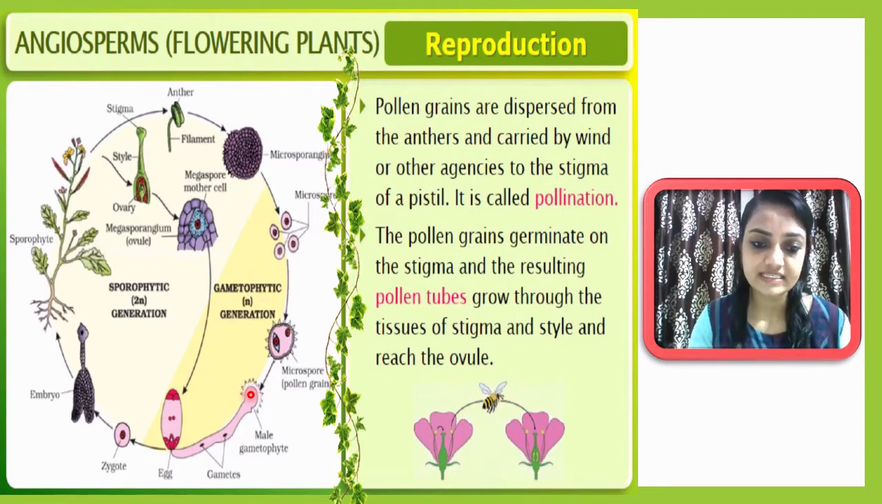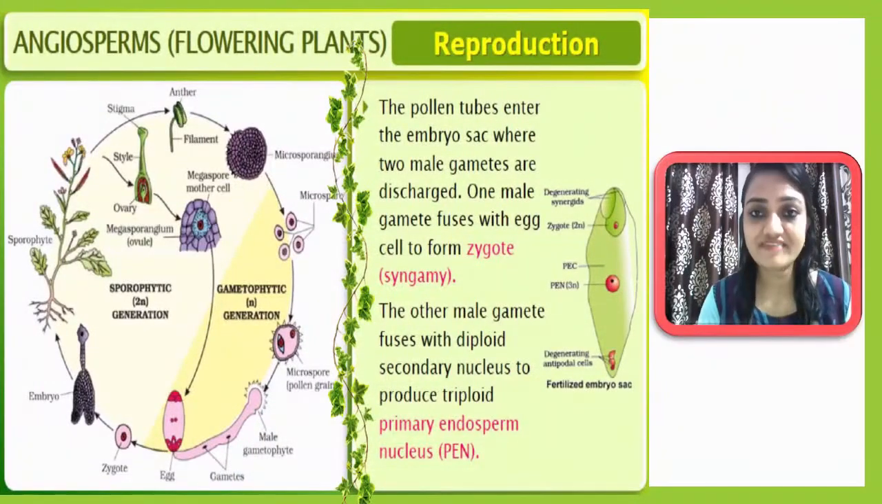Here you can see this is the pollen grain. Okay, and then this is the pollen tube which is formed. Okay, and it will reach or enter inside the embryo sac of the ovule. So now let me see what happened next.